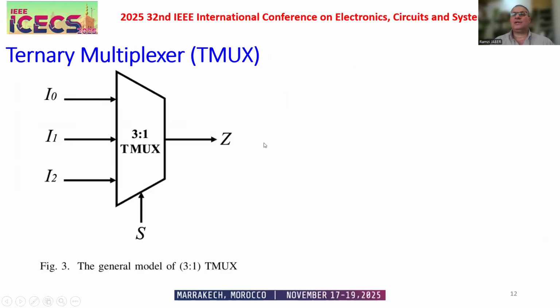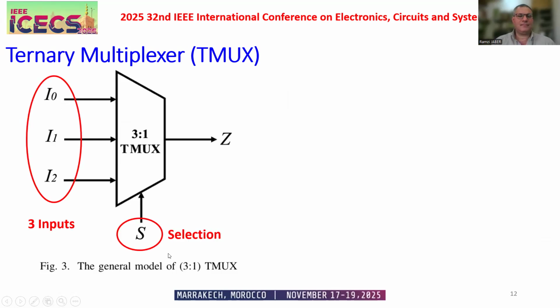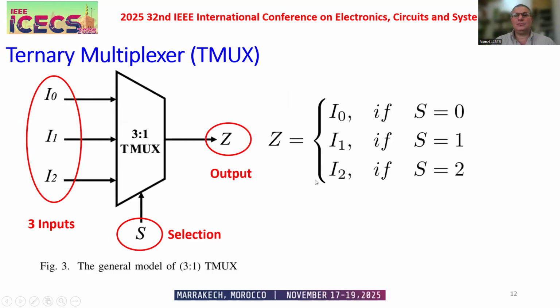Now let's talk about the ternary multiplexer. In general, a 3-to-1 ternary multiplexer has 3 inputs, 1 selection, 1 output. If the selection equals 0, the output will be the first input. If the selection equals 1, the output will be the second input. If the selection equals 2, the output will be the third input. This is how the ternary multiplexer works.